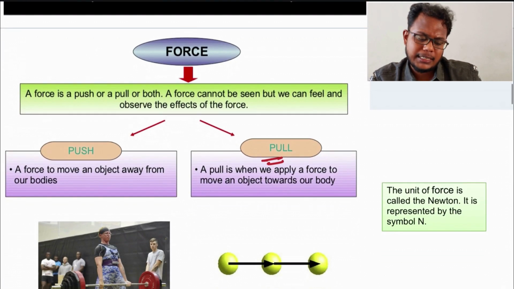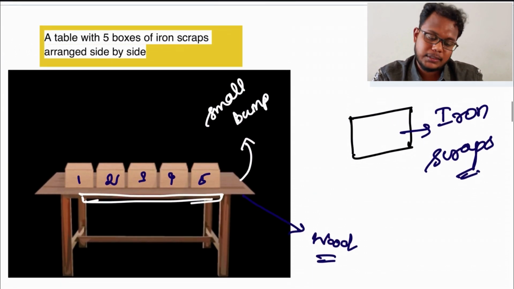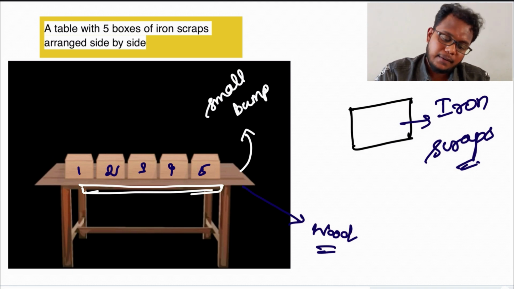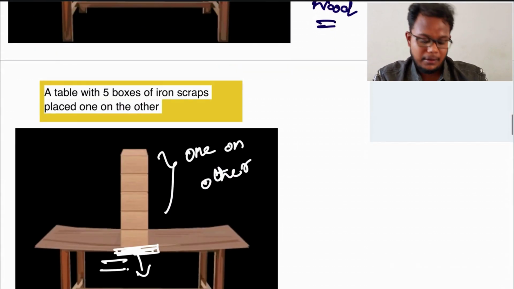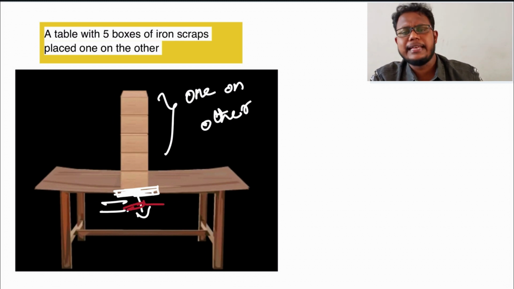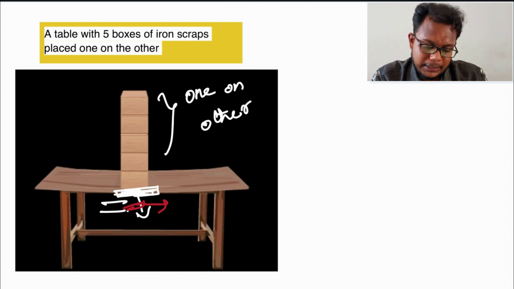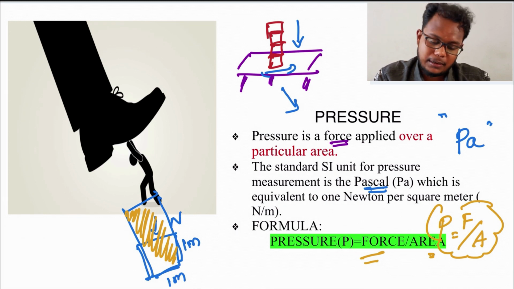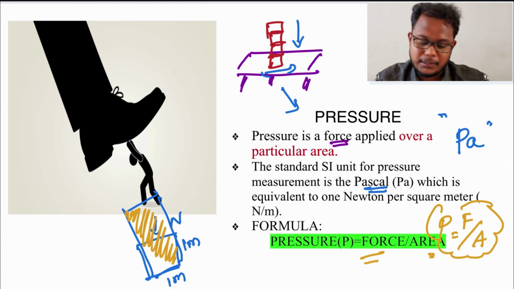How is this pressure explained? We used boxes filled with iron scraps. While placing the boxes side by side, we could feel no bump on the wooden table. But while placing one on another, we could feel the slight dent on the table. This is an example of pressure, and I told you how pressure depends on the area. The unit of pressure is Pascal, and the exact definition of pressure is the force applied over a particular area.